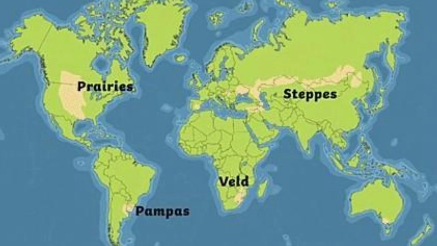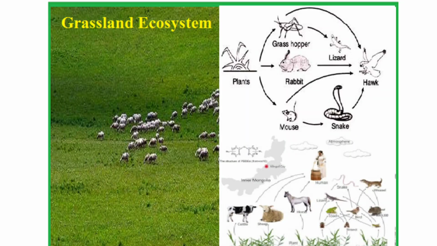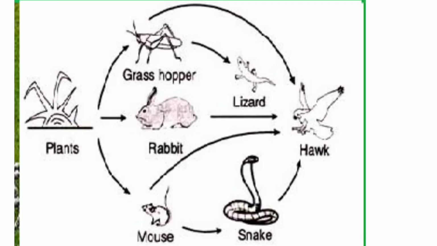Grasslands play a crucial role in carbon sequestration, soil conservation, water filtration, and providing habitat for a wide array of plant and animal species. They support a diverse range of animals including herbivores such as bison, wildebeest and gazelles, as well as predators like lions, owls and coyotes. They are characterized by a dominant cover of grasses with varying degrees of shrubs and scattered trees depending on the specific grassland type.